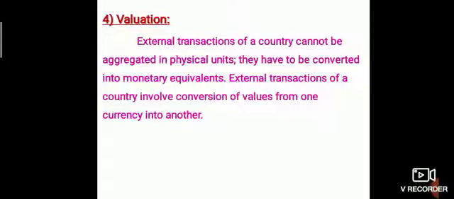Valuation. External transactions of a country cannot be aggregated in physical units. They have to be converted into monetary equivalents. External transactions of a country involve a conversion of values from one currency into another.